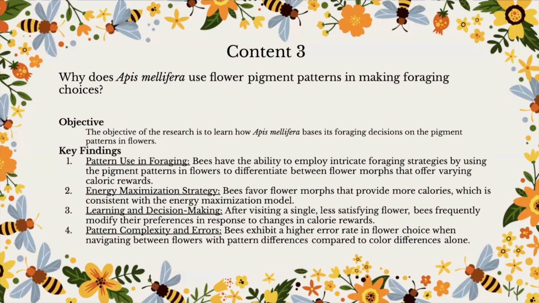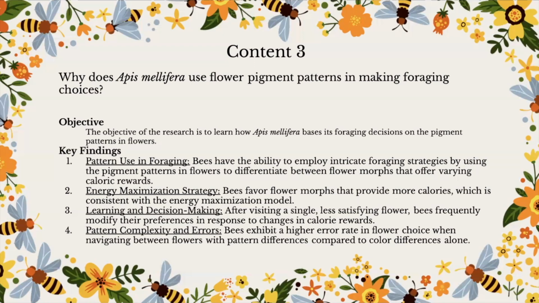Why does Apis mellifera use flower pigment patterns in foraging choices? The objective of the research is to learn how Apis mellifera bases its foraging decisions on the pigment patterns in flowers. There are 4 key findings. 1. Pattern use in foraging.